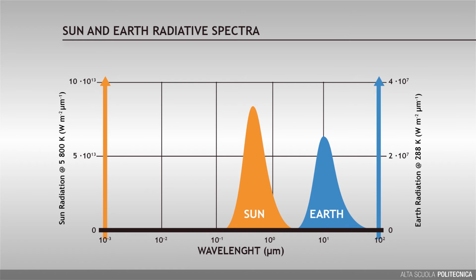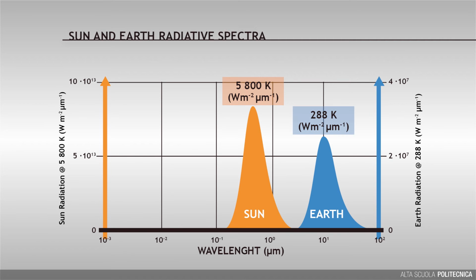Two different y-axes have been used instead for the magnitude of the radiation, being the solar contribution much more intense than the Earth's one. What is central to observe is that the radiation emitted from the Earth is shifted toward the infrared region that is characterized by long wavelengths.